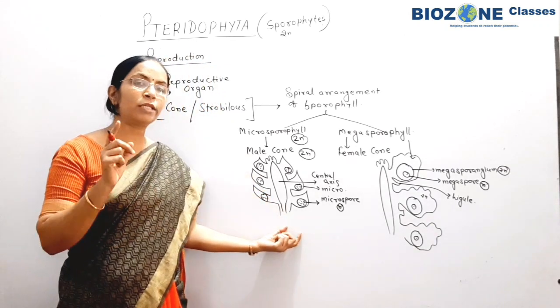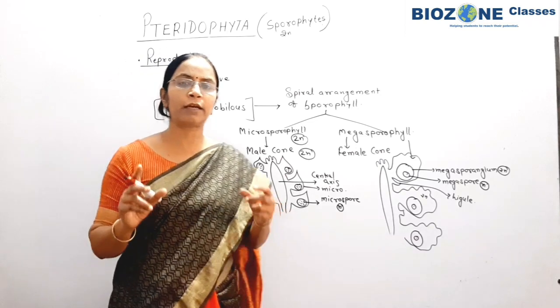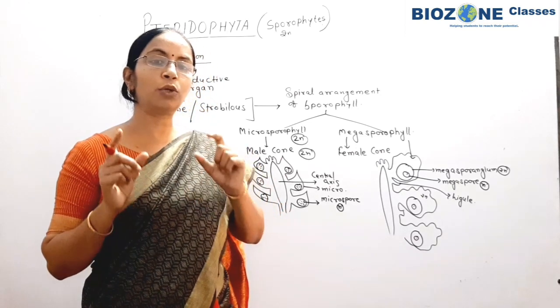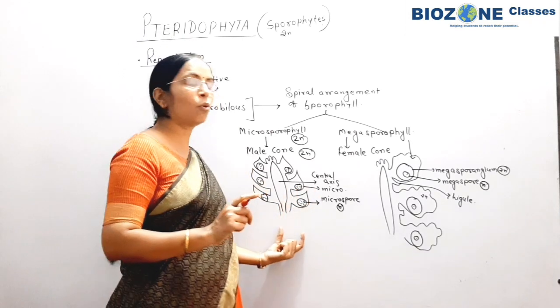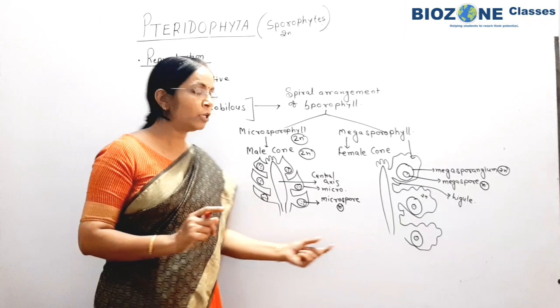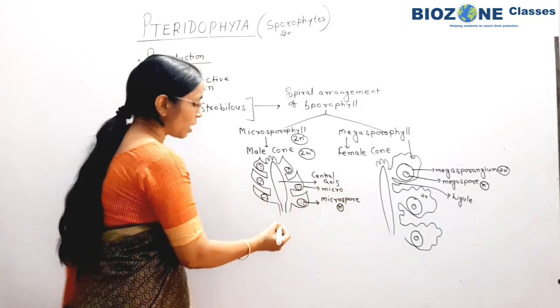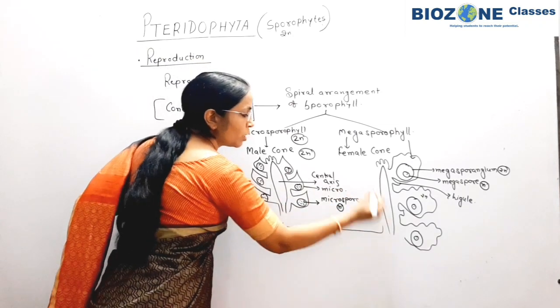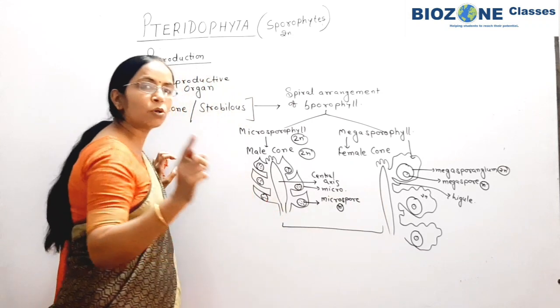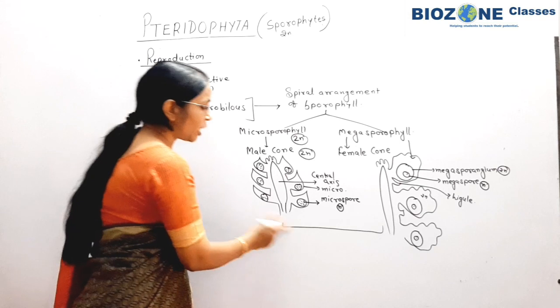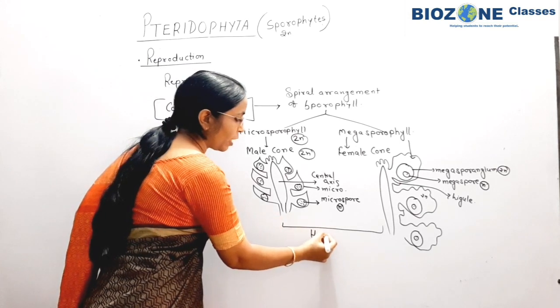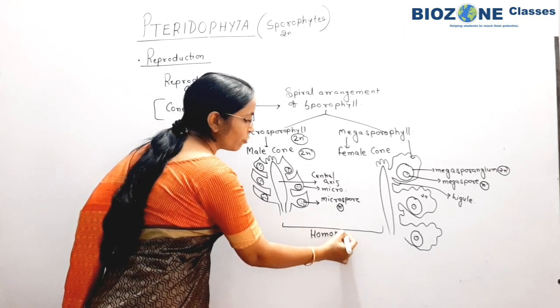When the plant is unisex, in simple terms you remember, when the pteridophyta show the unisexuality, that means the pteridophyta produces male cone and female cone separately. So when male and female cones are separately produced, in this condition the cone produces only the same type or similar type of spores. So for that purpose you remember it is called as homosporous form.